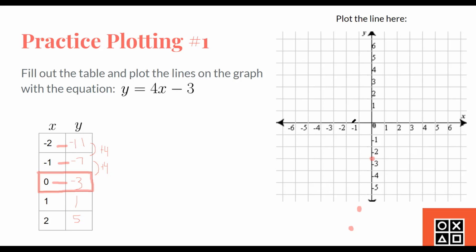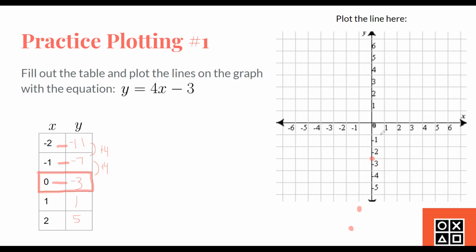So basically, what you're looking at here is whatever's left of the coordinate plane, the x will always be negative. If it's on the right, the x will always be positive, and if the y value is above the x-axis, then it is positive.